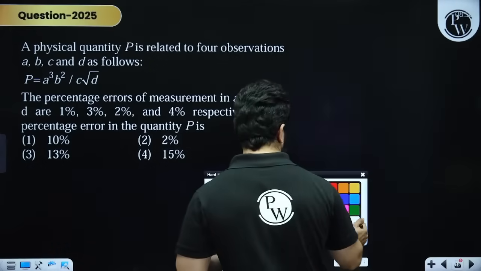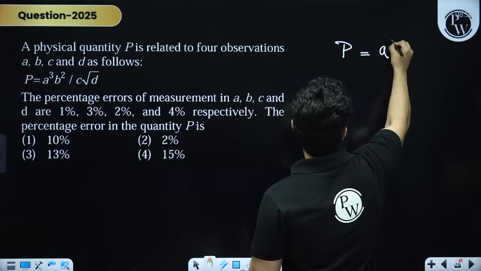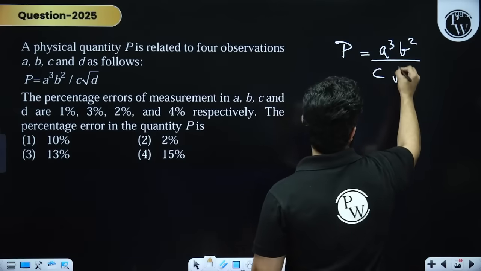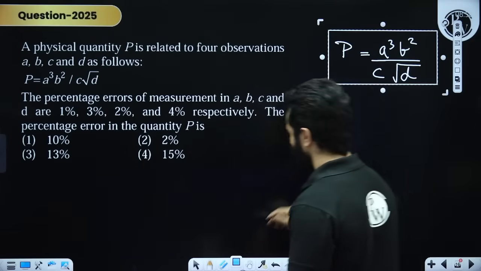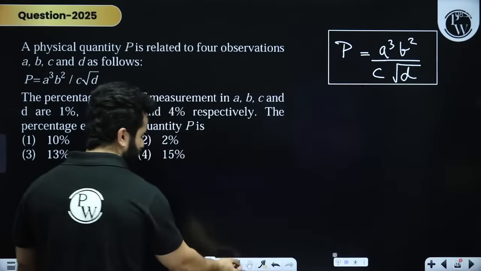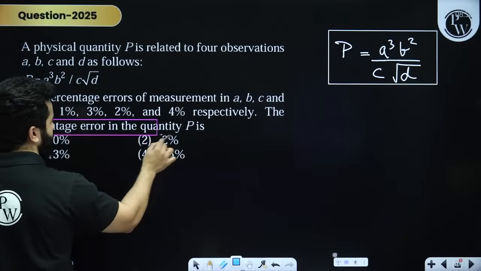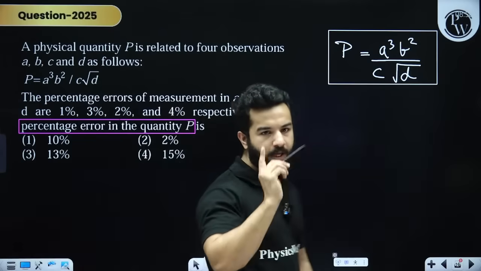Over here you have P is written as A cube B square divided by C times under root of D. This is P, and they want us to find out. Please see what they are asking us. They are asking us the percentage error in the quantity P. The percentage error in the quantity P, my dear friends.